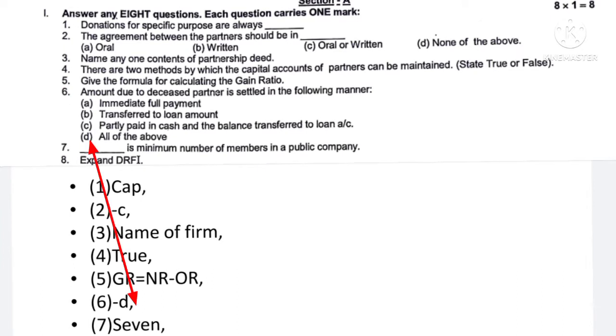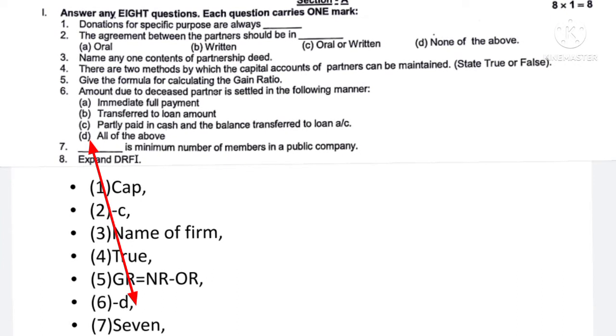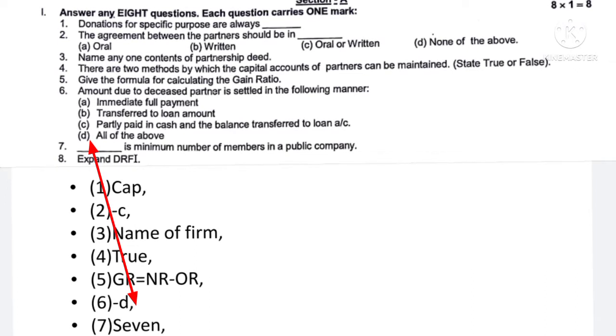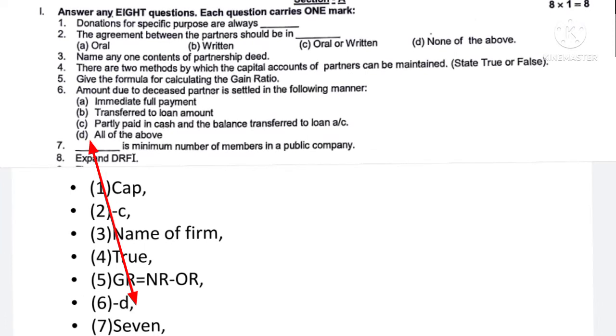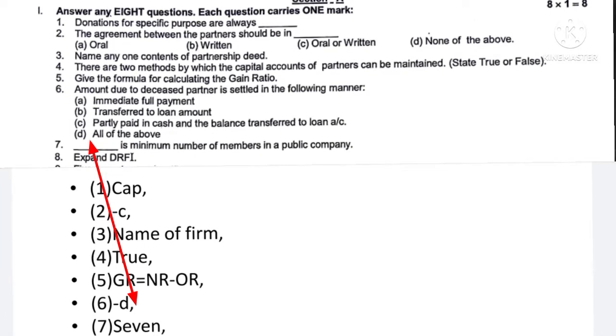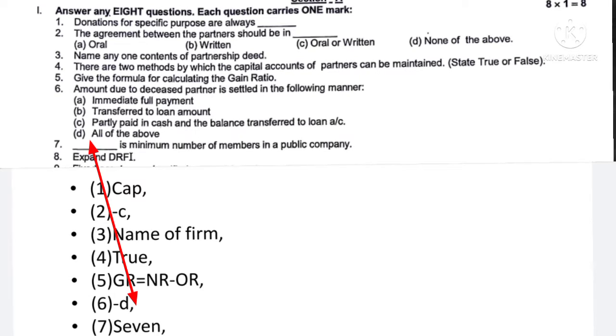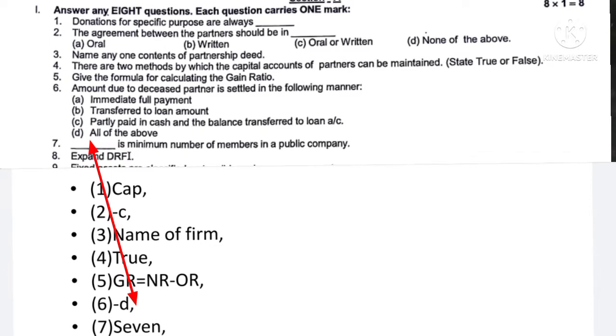Question number 6, amount due to deceased partner is settled in the following manner. You have to write the correct answer. The correct answer for 6 is all of the above, because A, B and C, all the methods are followed to settle the deceased partner's amount. So therefore, answer is all of the above.